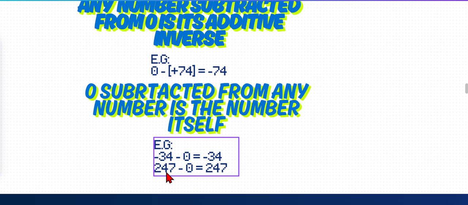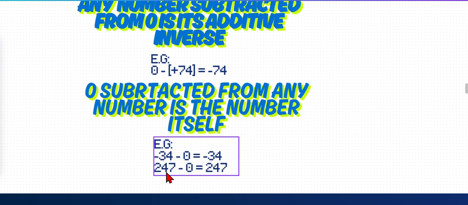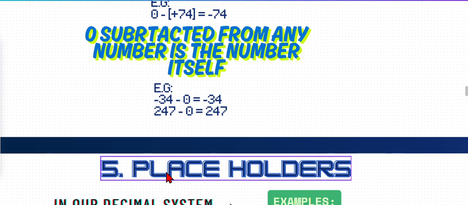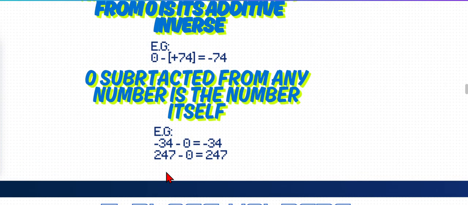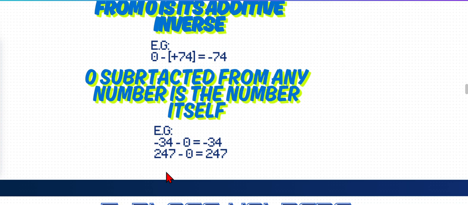Now you have climbed 247 meters up. Just imagine you have climbed 247 meters up a mountain, and again you decreased 0 meters down. You came down 0 meters, means no meters. You are again in the same place, means you are 247 meters up, right? So the difference is 247. This makes 0 again a special number. This all makes 0 a really big special number.